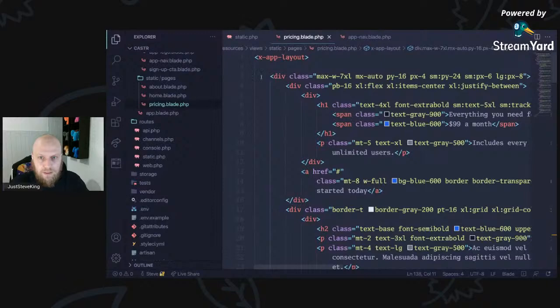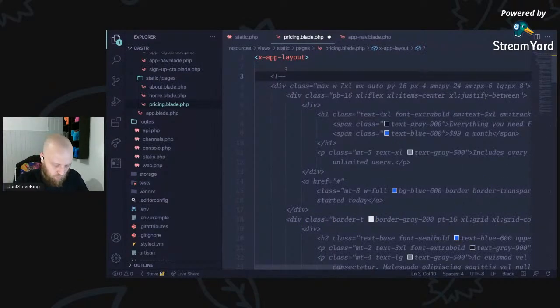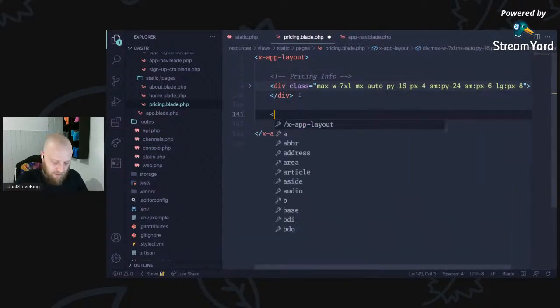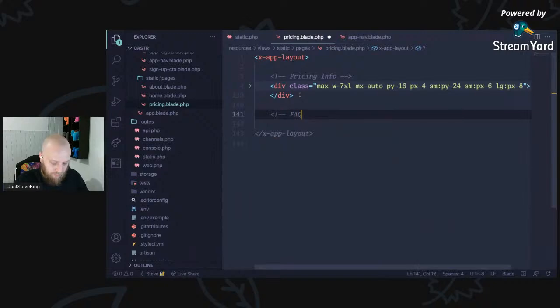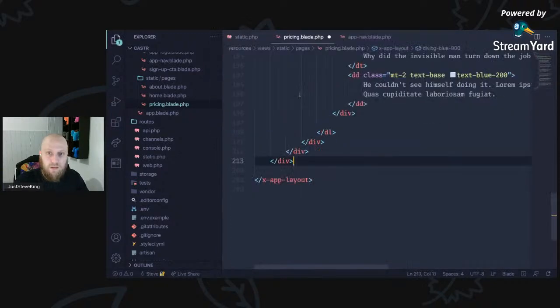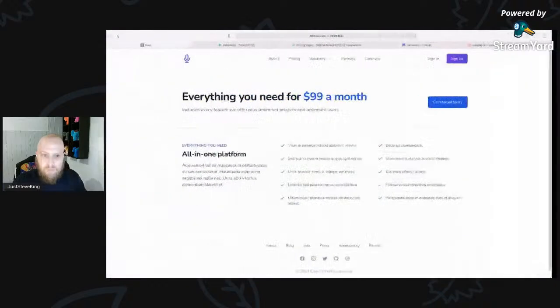And if we go for this, and we just say pricing info, drop that, and then we can say FAQ, drop that in there, format that, and then we can just say indigo 500.